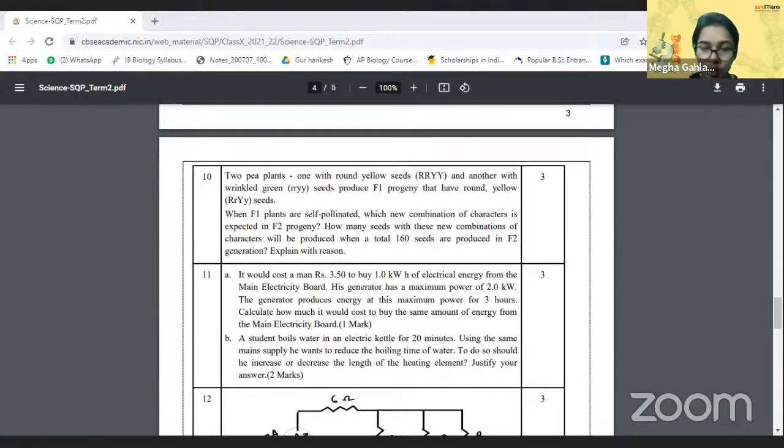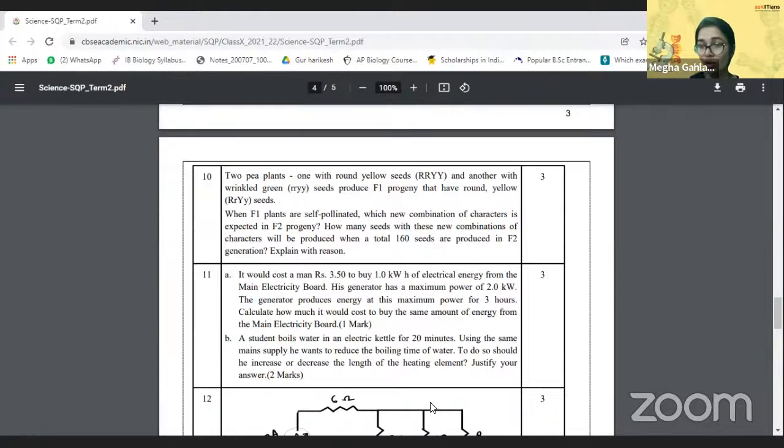First of all, if you are talking about the progeny and the chances, make sure that you calculate everything. We have 160 seeds.